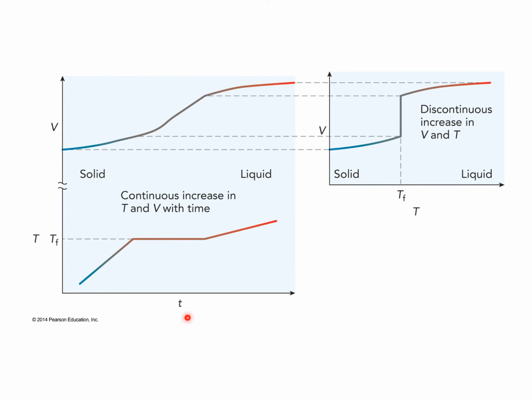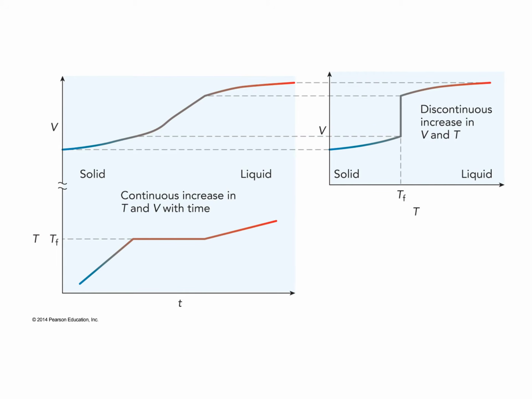So, as a function of time, the temperature is a discontinuous function and the volume is a continuous function. If we then look at how the volume changes as we change the temperature, you'll notice that there is an increase in volume as the temperature increases. So as the temperature increases, there is a small increase in volume of the solid.